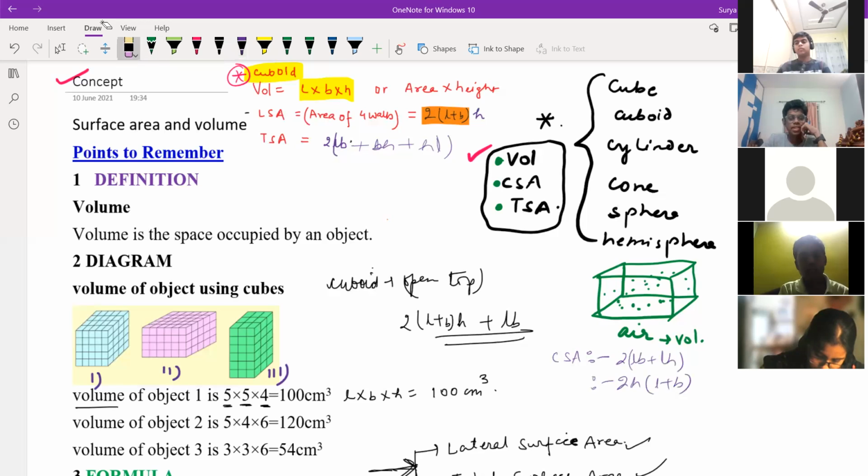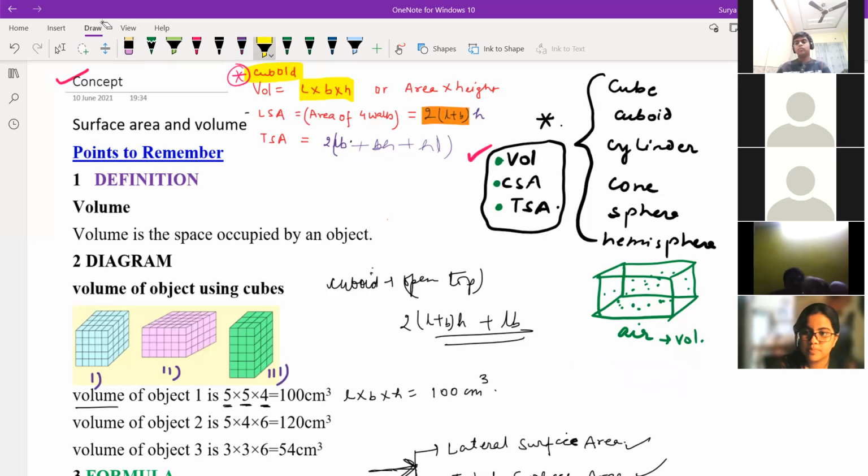Sai Satvik, what is happening here? Sir. See, Bhumika, what is happening here? I'm just covering with one yellow mark. What is CSA coming under in the picture? CSA means area of 4 walls. Suppose you are sitting inside the room, and you have to find the area of the front, back, left and right walls.